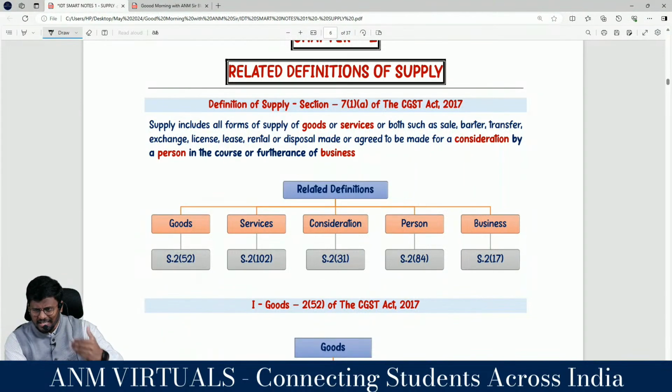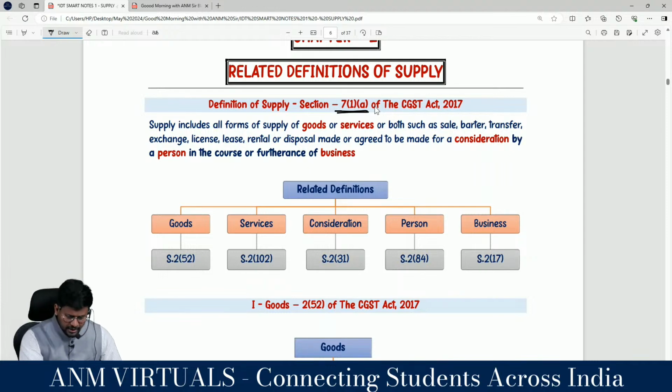Yes, we start analyzing the clause one by one, starting with section 7 subsection 1 clause A. Supply includes all forms of supply of goods or services or both, such as sale, barter, transfer, exchange, license, lease, rental or disposal, made or agreed to be made for a consideration by a person in the course or furtherance of business.